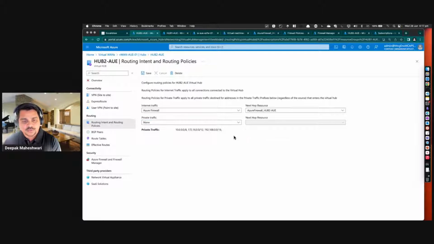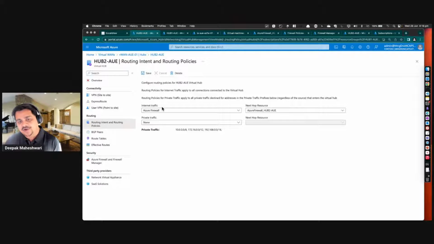By selecting this option, I'm not making any impact on my routing. I still have the routing. I can still ping the IP addresses. The only thing that's going to happen is that any traffic which originates here and is private traffic will not go via the firewall deployed in this hub.